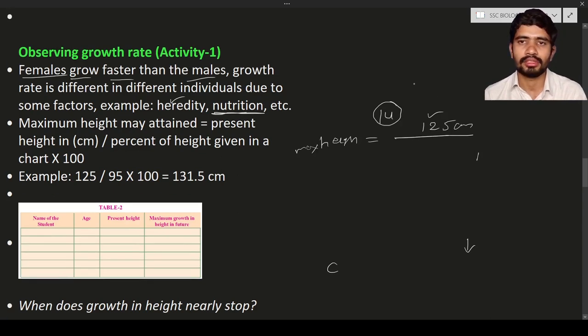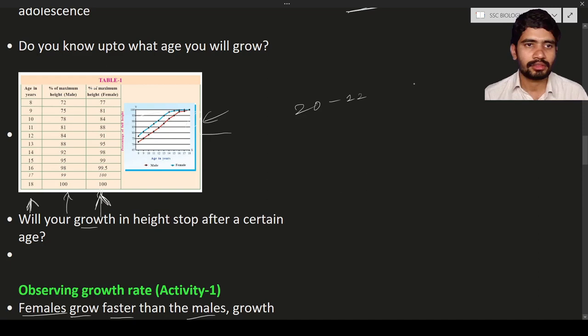So go to the table. At 14 years of age, your gender is male. So at 14 years of age, what is the percentage? 92. See your age in the first column, go to 14 years of age, and you are a boy, so take the 92 percent. Why? Because in the table it is given as 92 percent. Okay, now come back to the formula.